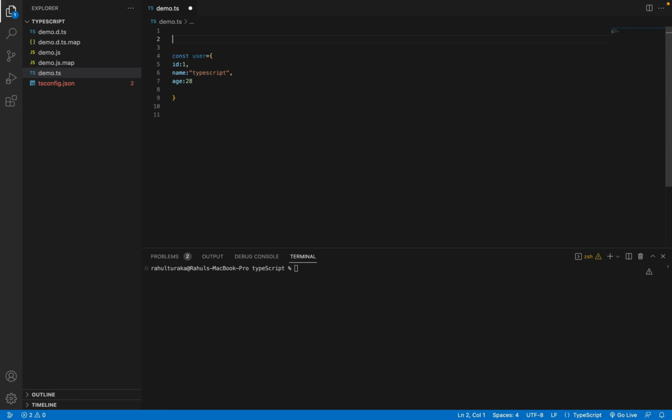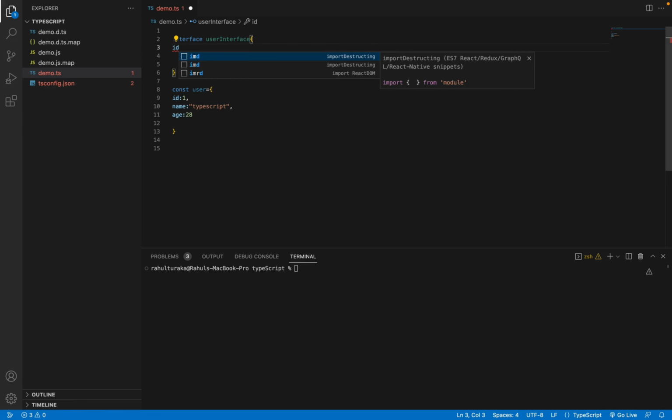First of all, for creating the interface, we need to use the keyword interface, and I will take the name as user interface. We need to set the fields. So I will take ID, and for this field, instead of giving the value to it, we should set the type of the field.